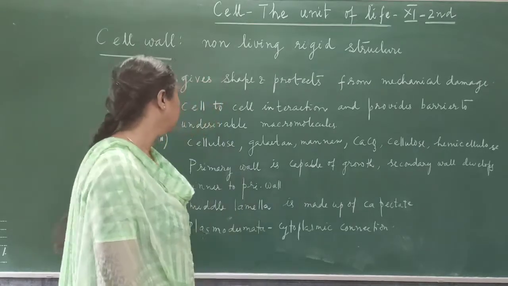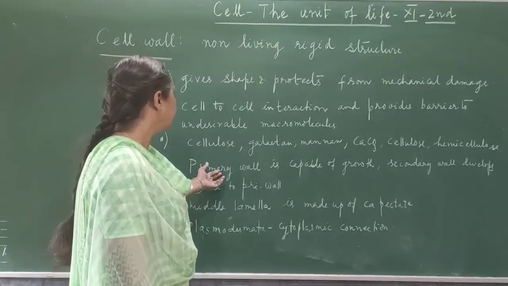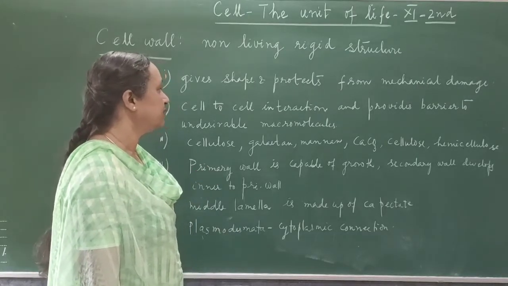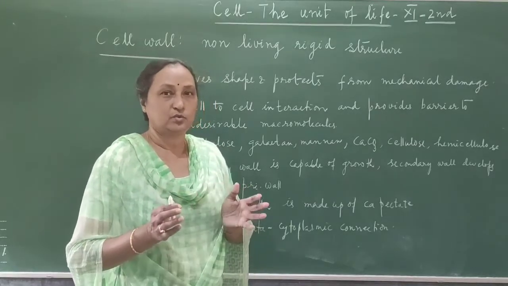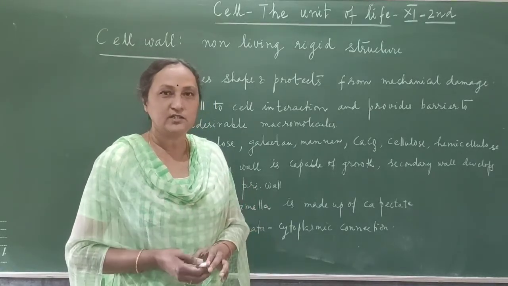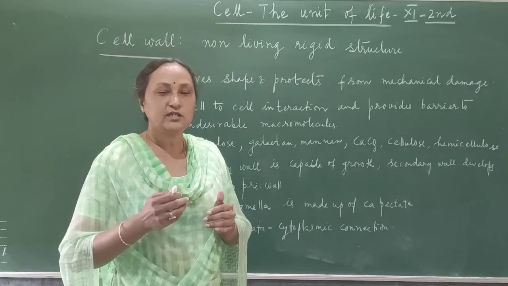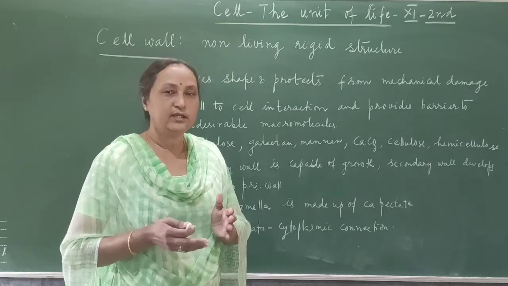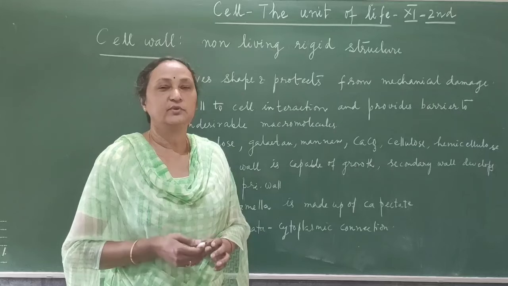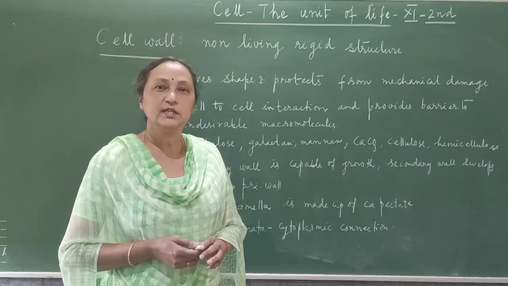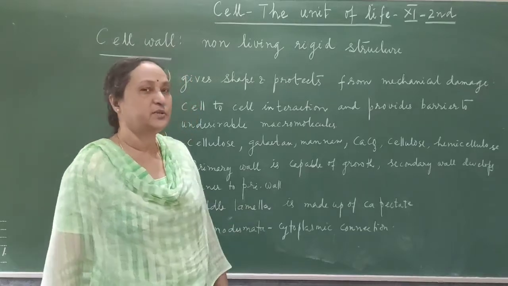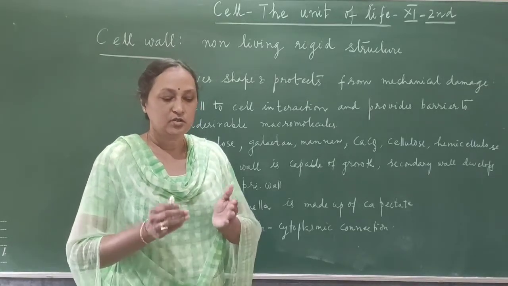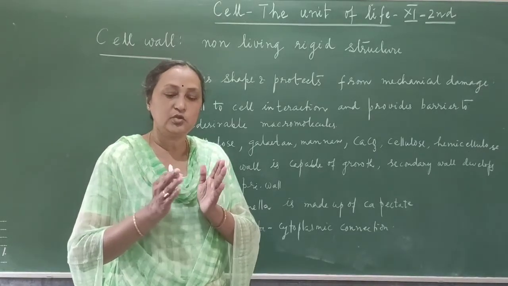Then there is the primary wall. The primary wall is capable of growth. So the primary wall can grow and increase the size of the cell. But as the cell matures, on the inner side of the primary wall there is formation of another wall, and that is called the secondary wall. And the middle lamella, which is made up of calcium pectate, is present in between two cells.